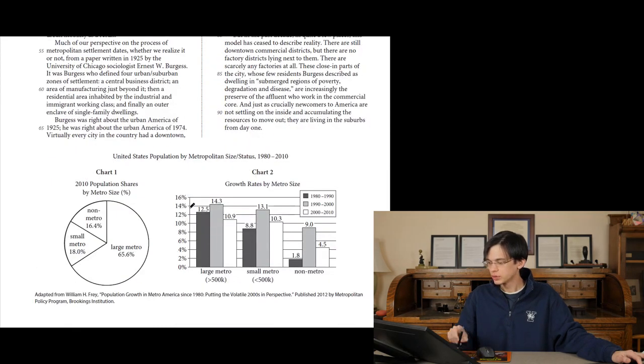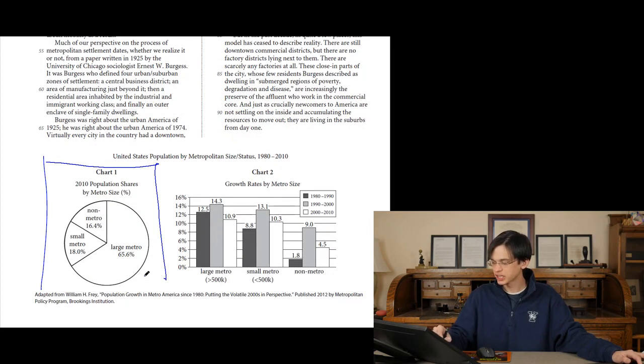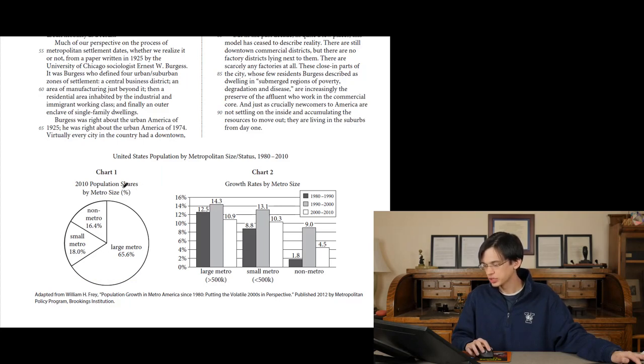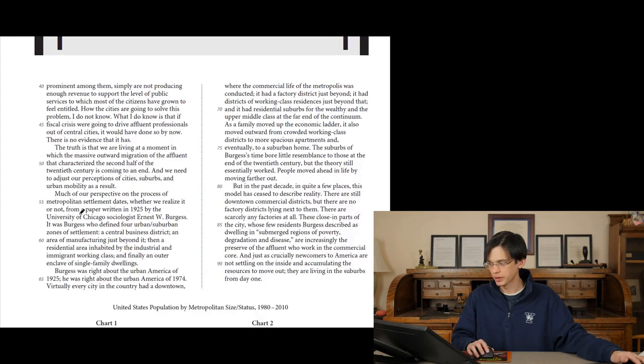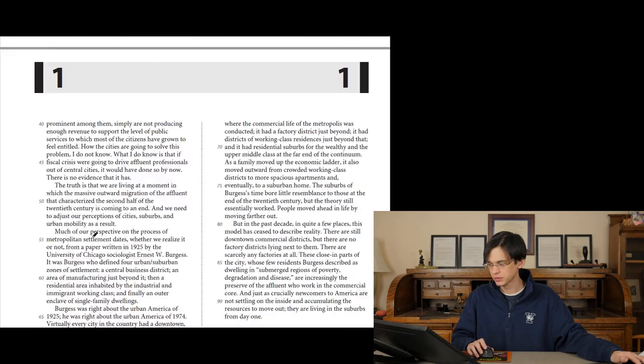Chart 1: 2010 population shares by metro size. So we care about how big the city is and population share. Most people live in large metropolitan areas, 18% of people live in small metropolitan areas, and 16.4% of people live in non-metropolitan areas. Okay, that's where the population is. I don't know what the author would think about this. Let's look at the answer choices.